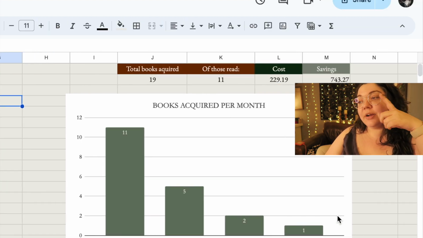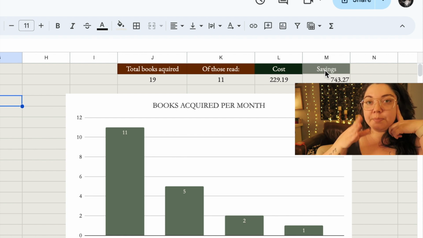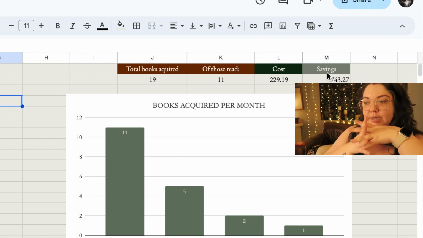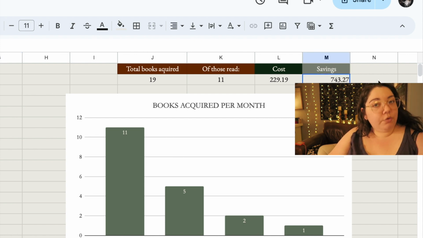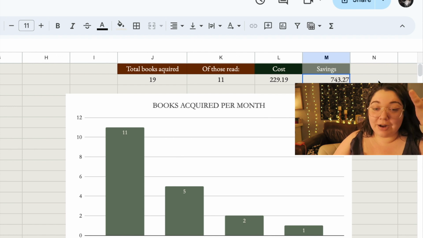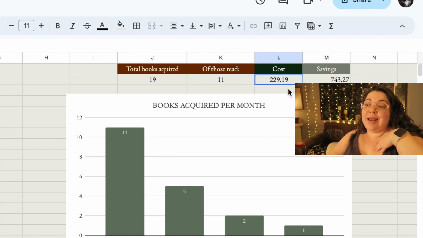But the exciting part is up here, where I told you those two columns that I marked how much I would have saved if I bought it physical or through Audible. I have them set to add up the sum of everything right here. So far I've saved over $700 because I've used Libby and Hoopla and whatever else I can find books for free on so much.